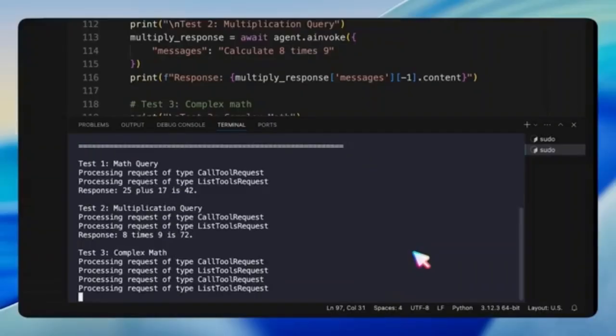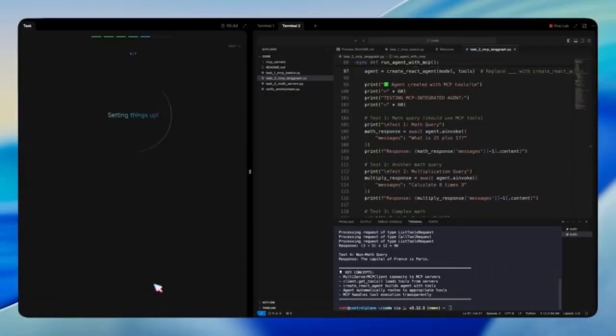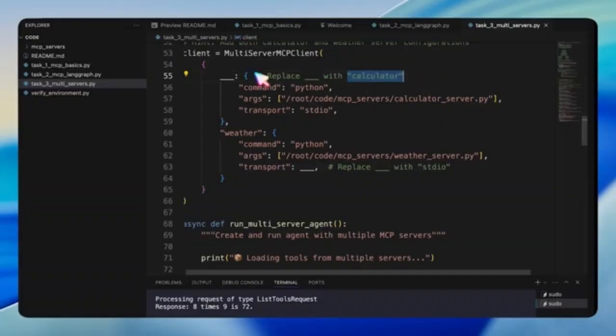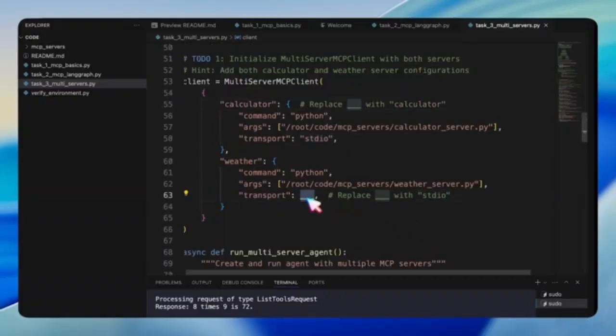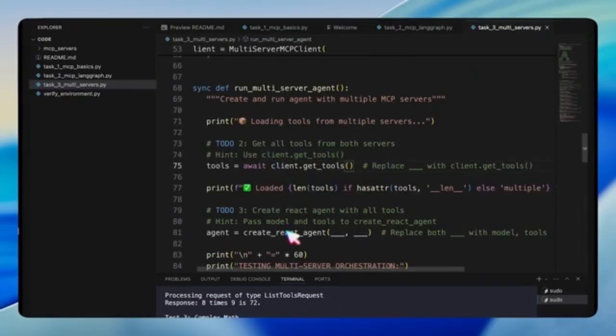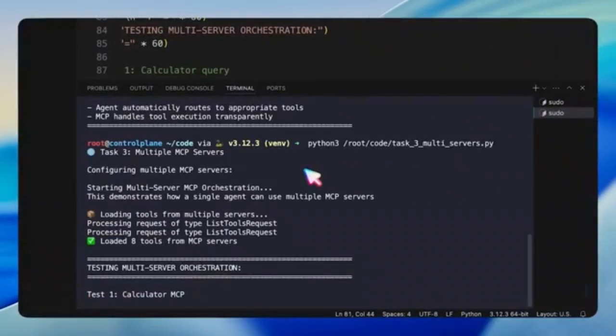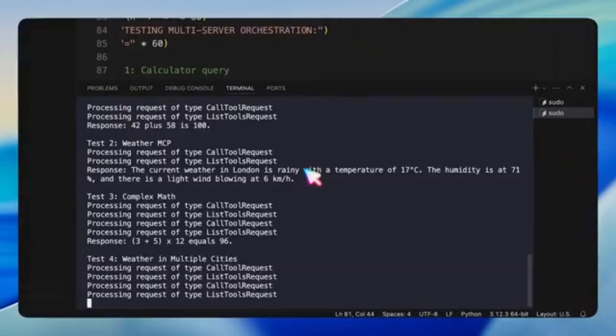This involves configuring the client, fetching tools from the server, and creating a React agent that can decide when to call the calculator, selecting it when needed. Next, task number 3 scales things up with multiple MCP servers. Instead of just a calculator, we add another server, in this case a weather service. Now, LangGraph orchestrates between both. The system retrieves available tools, creates an agent with access to both servers, and